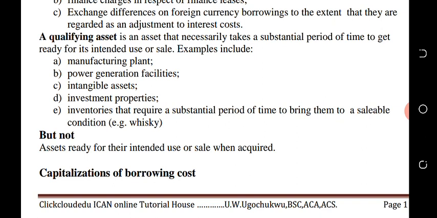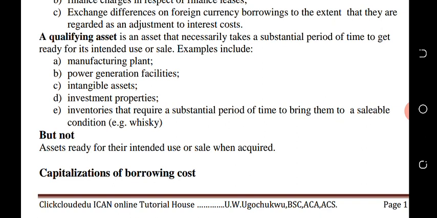Examples include, what are the examples of qualifying assets? The examples include manufacturing plants, power generation facilities. All these are qualifying assets. Intangible assets that you produce or construct, where the usage will be for more than one accounting year, are also qualifying assets.